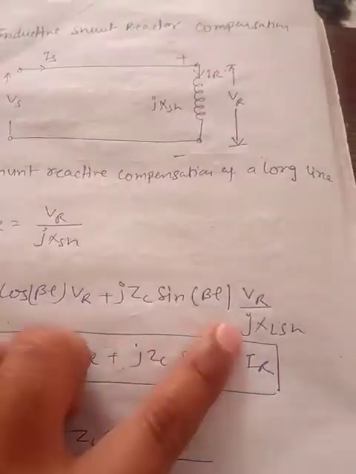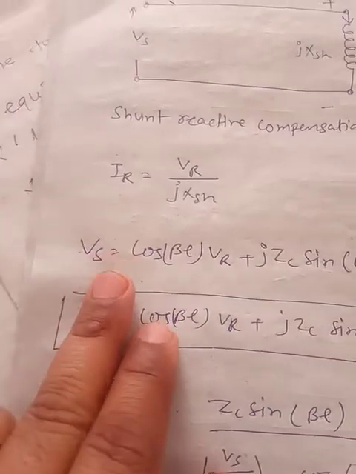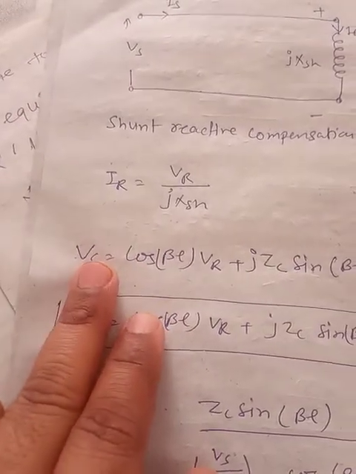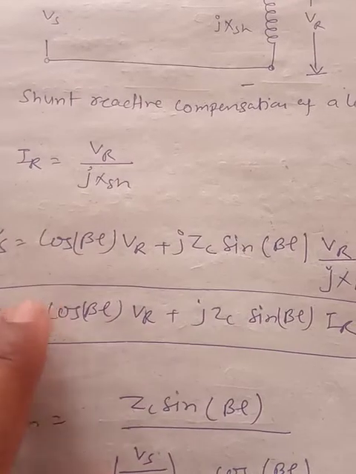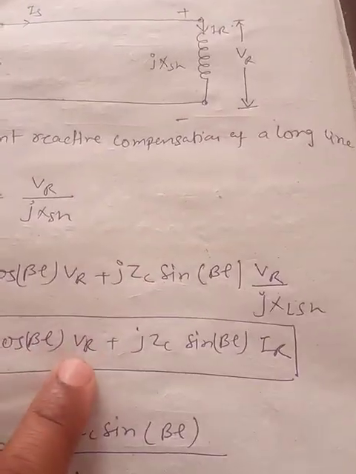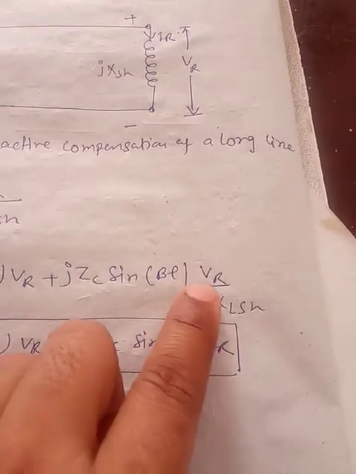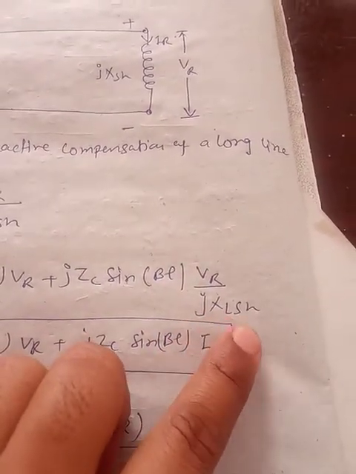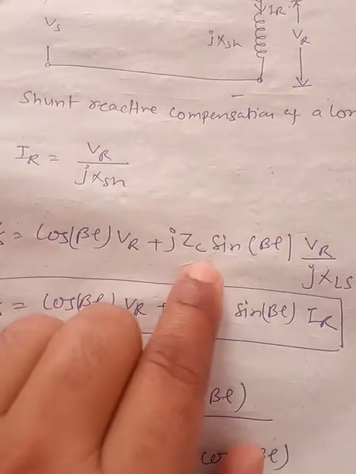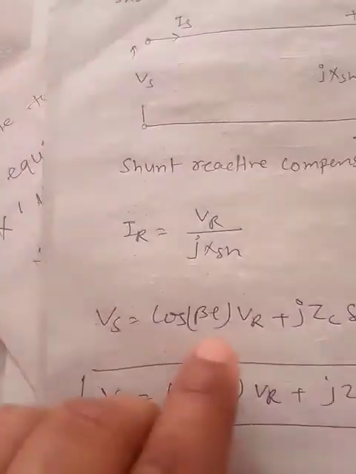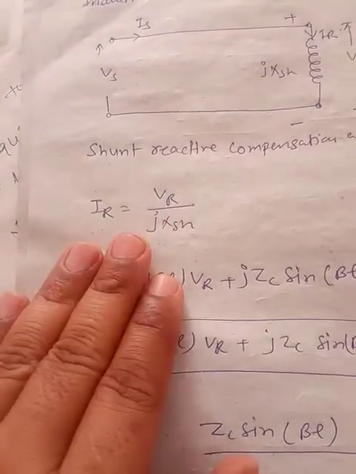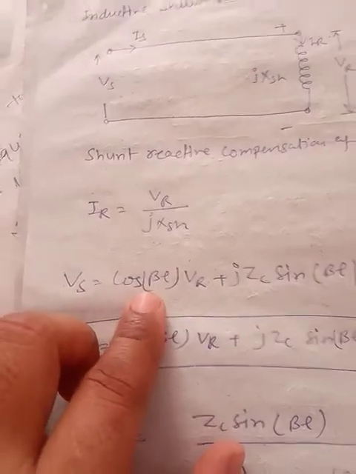Now you put the value in this equation, which shows the relation between the sending end voltage in terms of the receiving end voltage and receiving end current. So the value of IR can be kept as VR upon jXSH, this is the value of ZC, this is the B parameter, and this is the A parameter. This is the transmission line; I have taken this equation from the transmission line parameters.